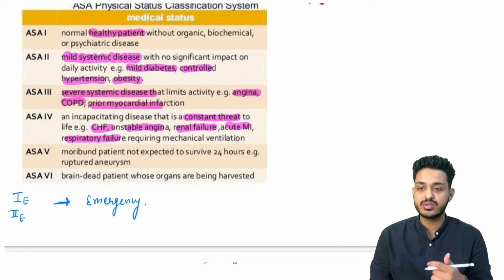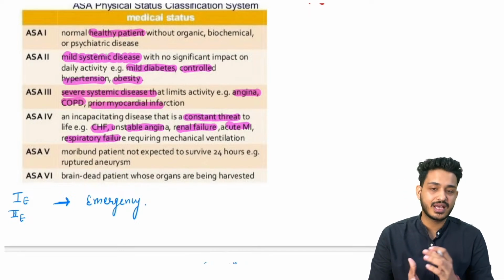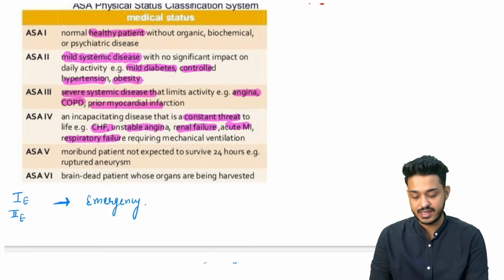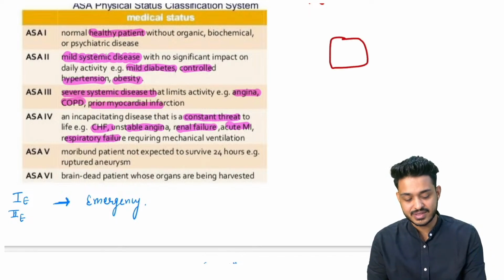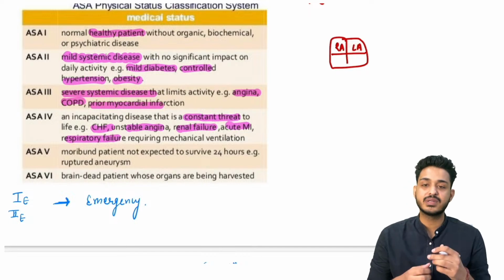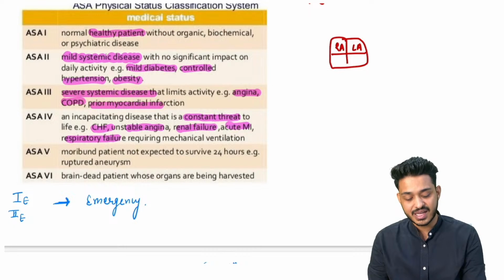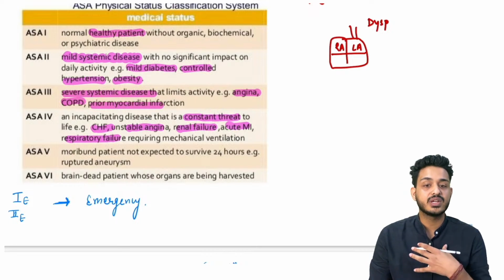So they have given you the question in the history, they have given you the patient is having left-sided heart failure. What will happen if the left-sided heart failure is there? This is going to be right-sided, right atrium, left atrium. Heart failure matlab heart is not able to pump blood effectively. So they have given you symptoms like patient is having symptoms of dyspnea, right? He is having accumulation of fluid in the lungs.